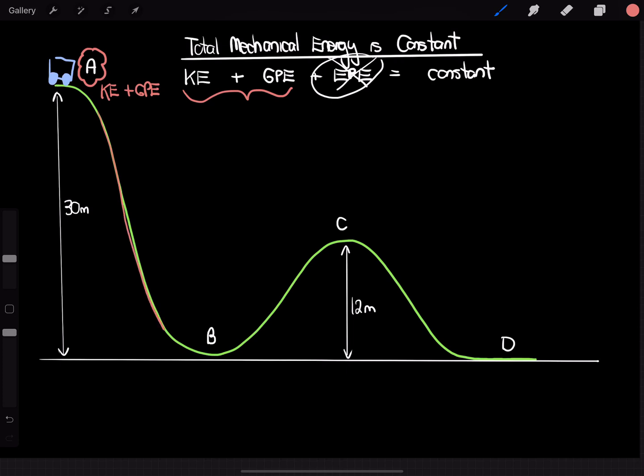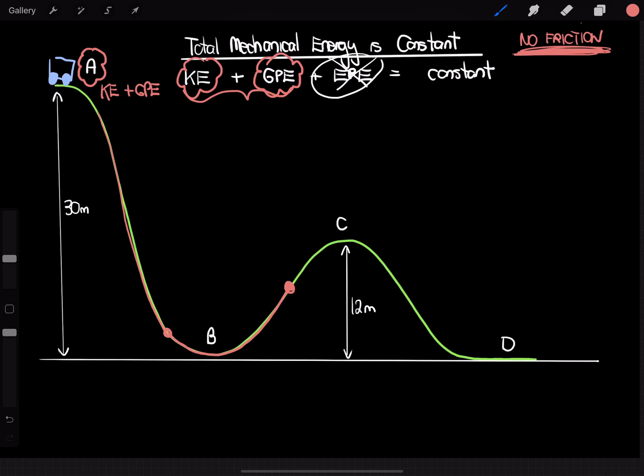So wherever it is in its journey, its combination of kinetic and gravitational potential energy will always add up to the same amount. By the way, we're also assuming there's no friction, so no energy is lost to friction. Of course, we remember that energy lost to friction causes heat.